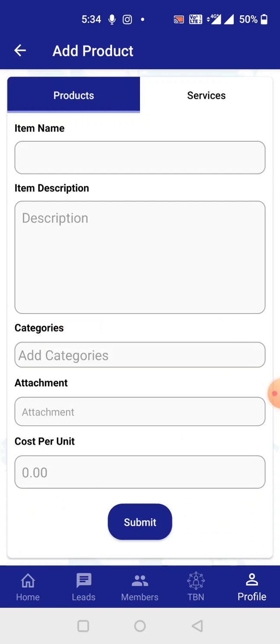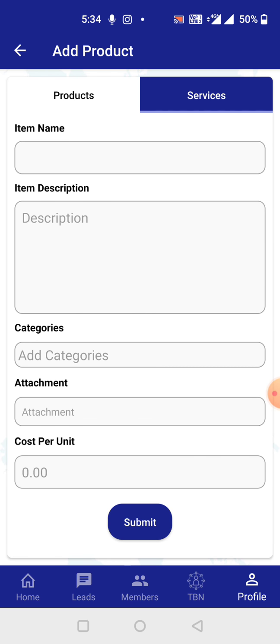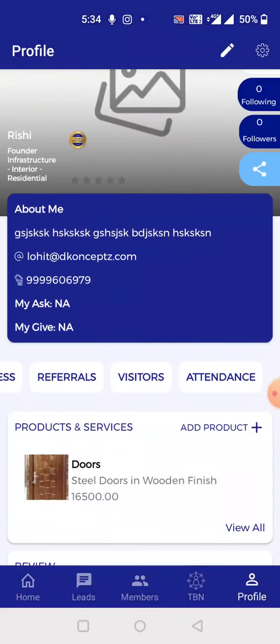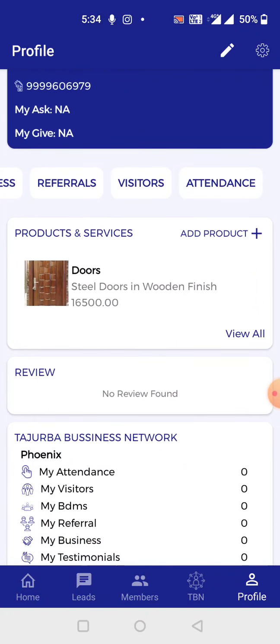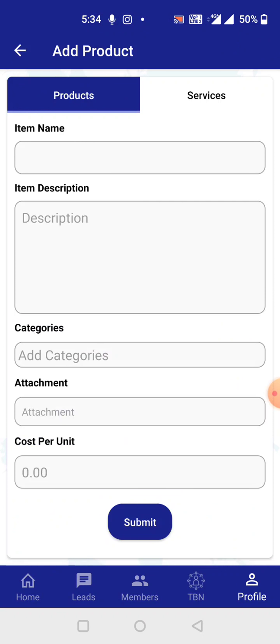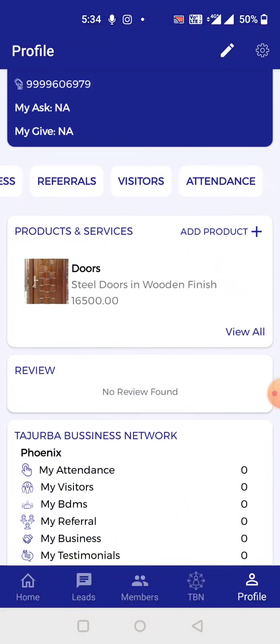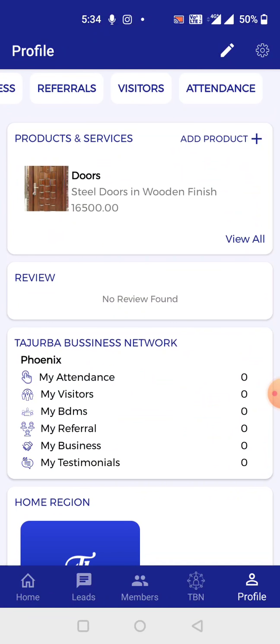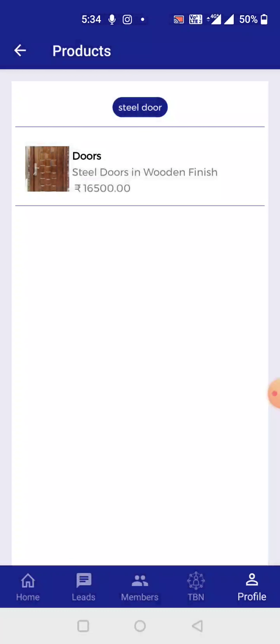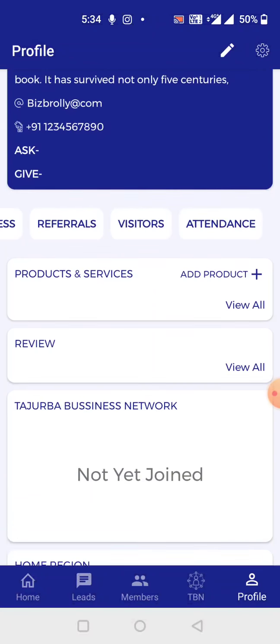Now this beautiful section has been added by Mr. Arun Mishra, wherein you can add a small catalog of the products that you deal in and the services that you deal in. So if a member is going through your profile, sometimes a person is not able to understand what exactly you deal in. So with this small nifty feature, you can add a small catalog of yours, wherein you can add your products, your services, and a small cost as well for that if you wish to add it. And the members can see it like this right over here. There you go. Steel doors, a category I've made. I've got a steel door in wooden finish. That's the price. That's a small detail of what I've made.